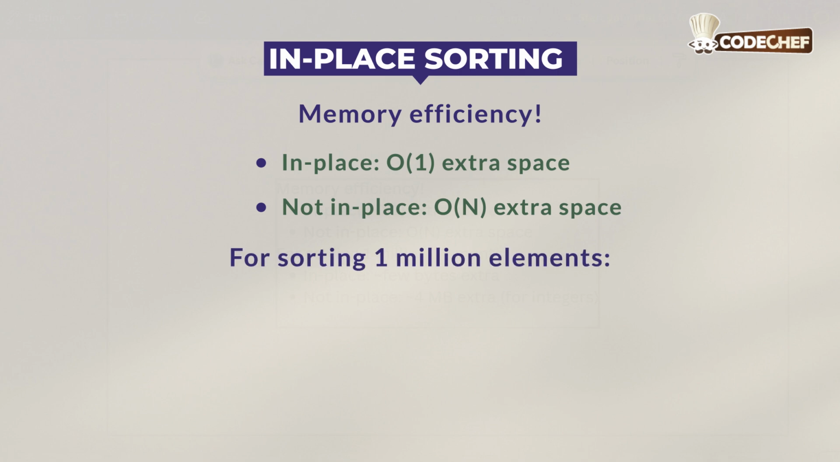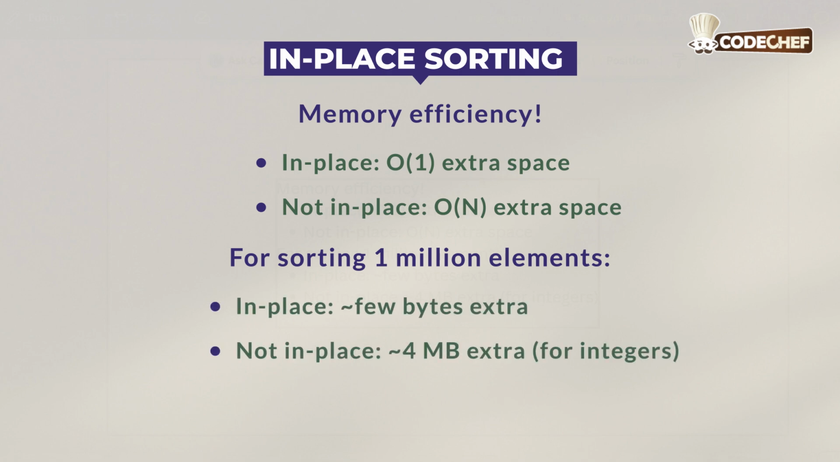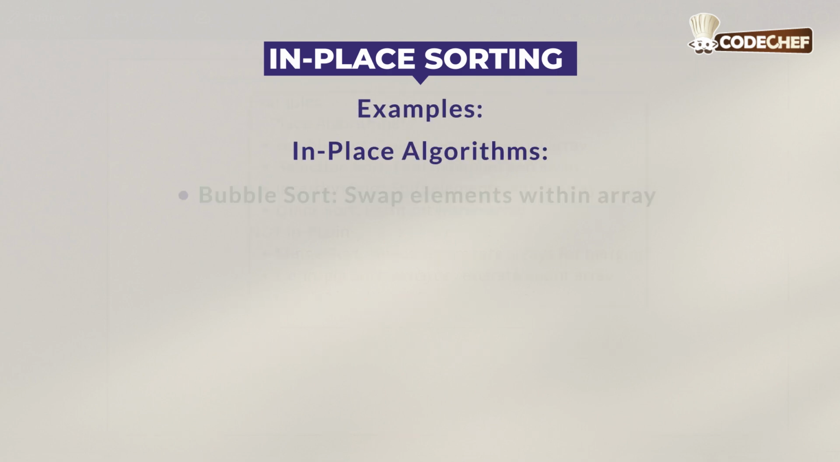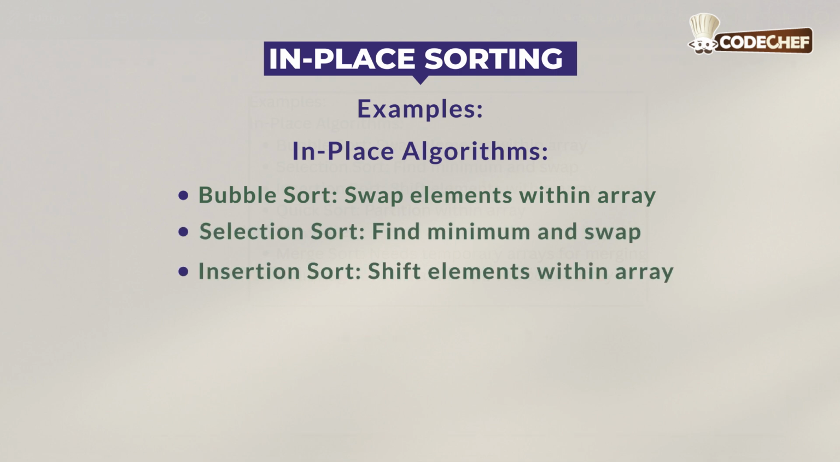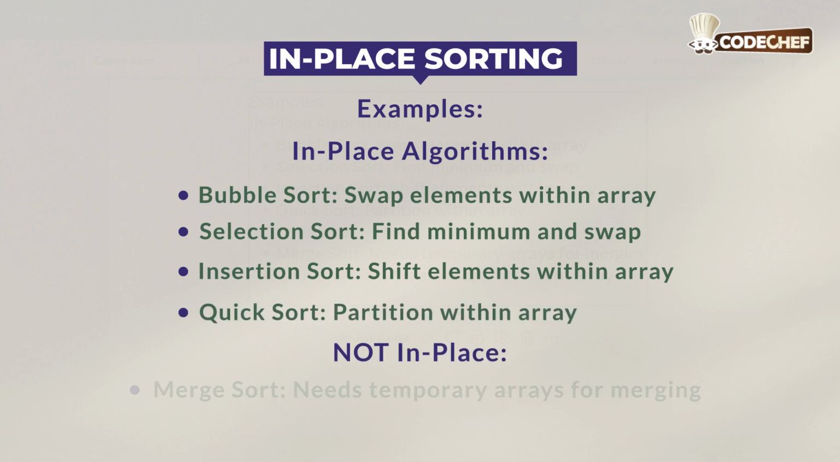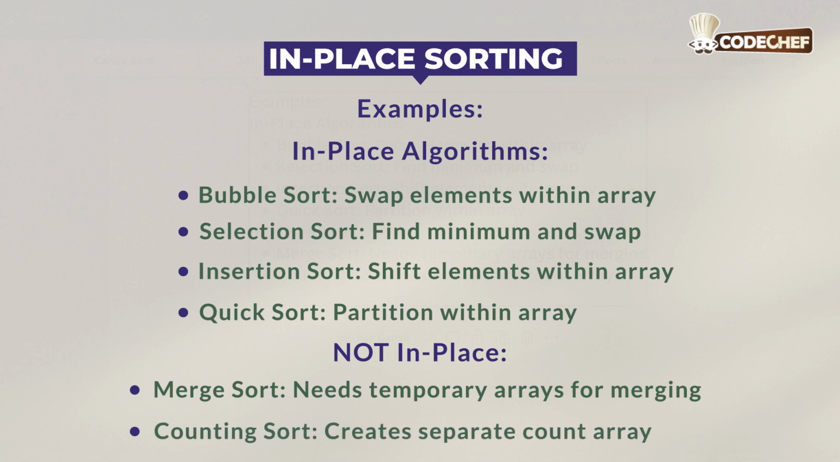For sorting 1 million elements, in place is just a few bytes extra and not in place is around 4 MB extra for just integers. For example, in-place algorithms: bubble sort, we swap elements within the array; selection sort, we find the minimum and swap; insertion sort, we shift elements within the array; quick sort, partition within the array. Not in place is merge sort, which needs temporary arrays for merging, and counting sort, which creates a separate count array.